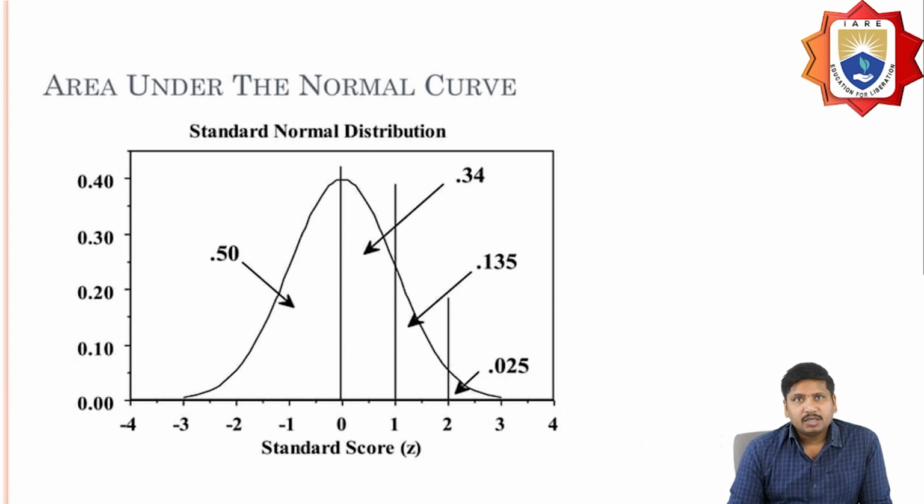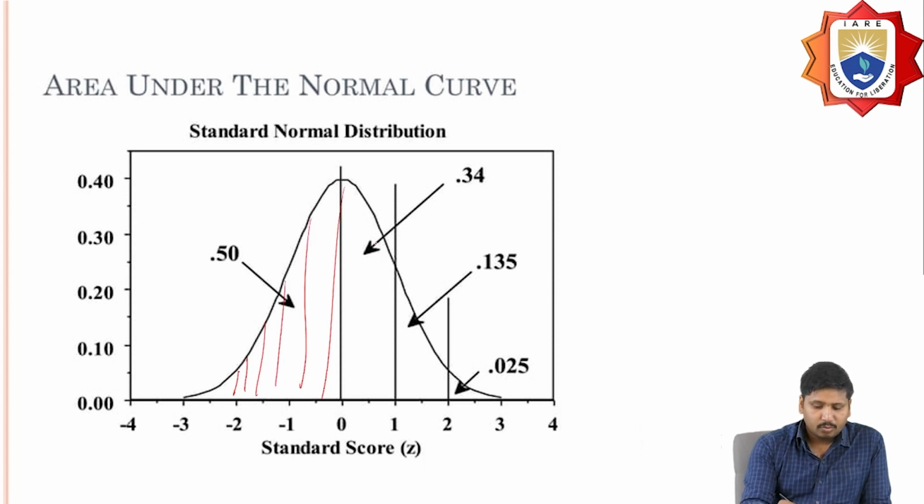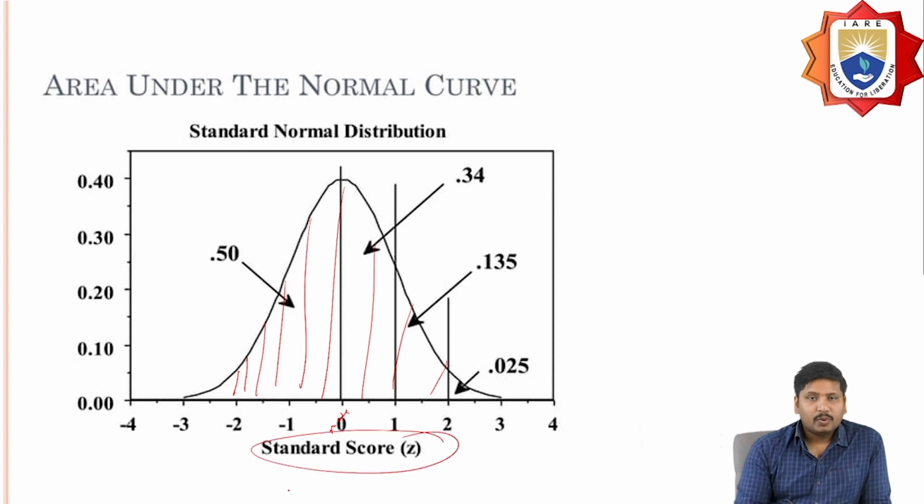Suppose I am going to construct a normal distribution curve. The area under this curve should be treated as the probability. So if I take a graph, the area under this curve is the probability, and the mean, median and mode lie in the middle, and z-score values are taken along this axis.